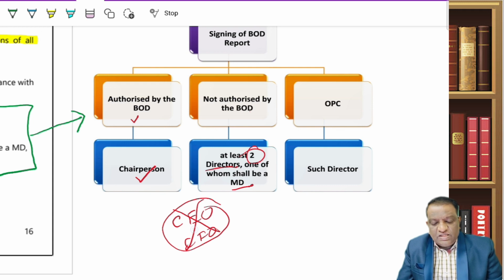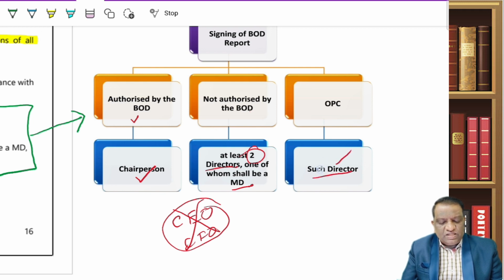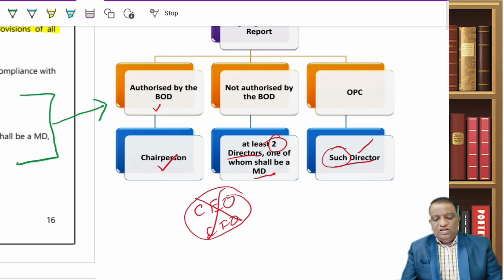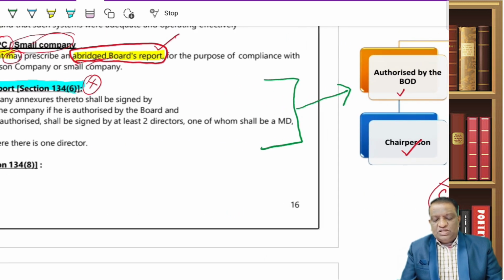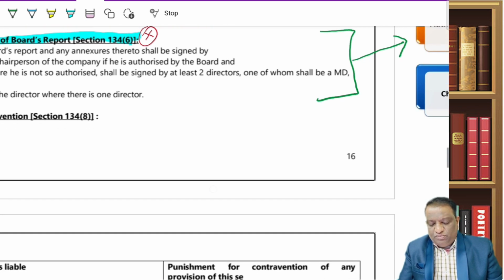The reason being, it is a board report, therefore only the board of directors will be signing on it. So there is no CEO, there is no CFO. And if it is an OPC, two directors may not be possible. So wherever there is one director, that one director will sign it. So this is what the discussion is all about in 134(6), which deals with signing a board report.